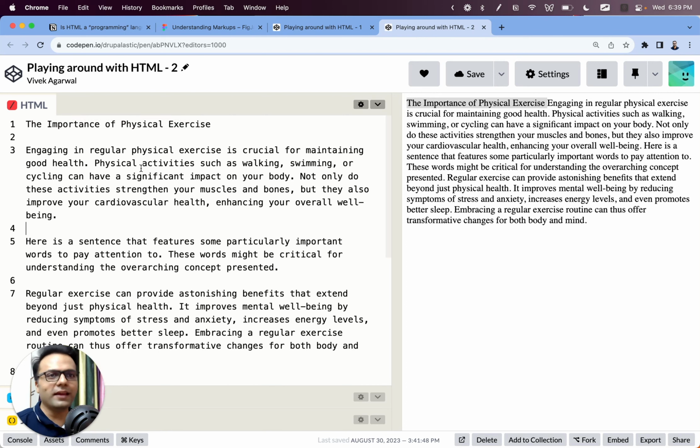just play around. Make it a heading 1. Make it a paragraph. So there should be 3 paragraphs, and make some random words inside it, either strong or emphasized. If you do this, friends, you will feel really nice. You will really gain some extra confidence before we move ahead.